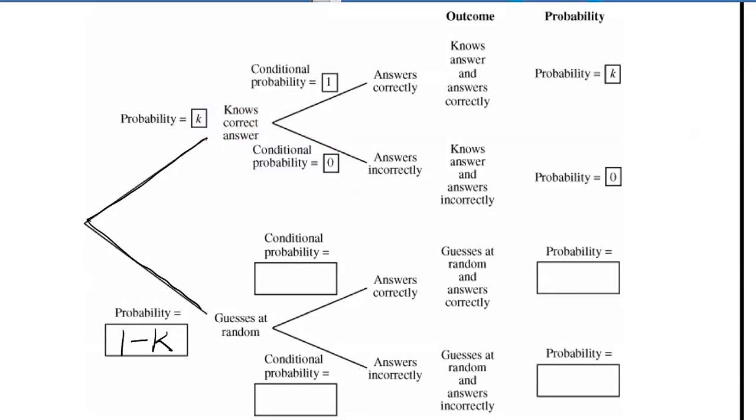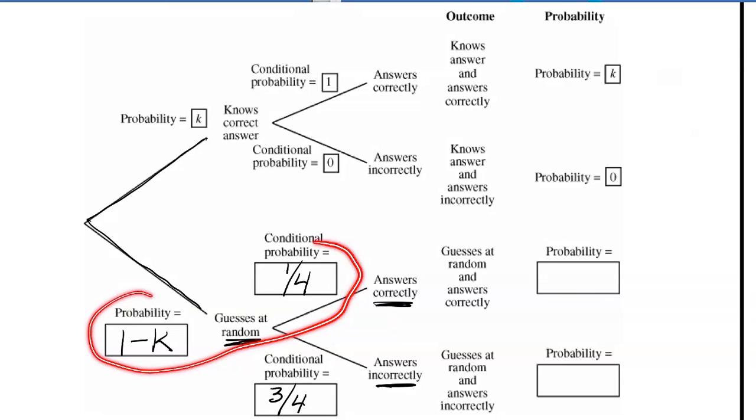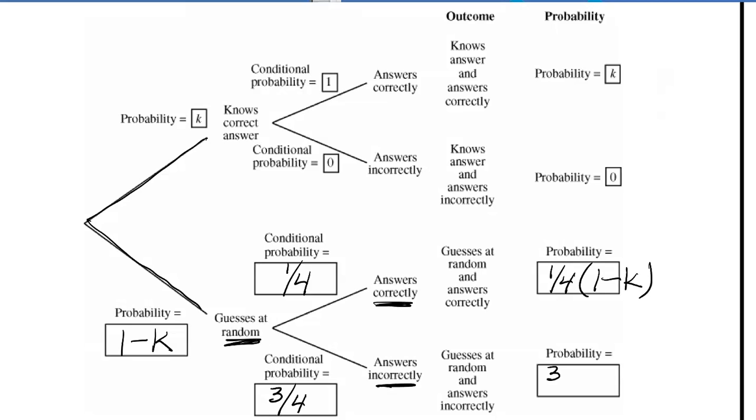And we just need to fill in the bottom 4 boxes. So if the student is guessing at random out of 4 options, the probability that they would get it right would be 1 in 4. There's only one right answer. They're guessing out of 4 options, so 1 in 4. Probability they get it incorrect would be 3 out of 4. So now we can multiply across these branches, and we get an expression like they warned us in the directions. We would get 1/4 times 1 minus K, and this one would be 3/4 times 1 minus K.